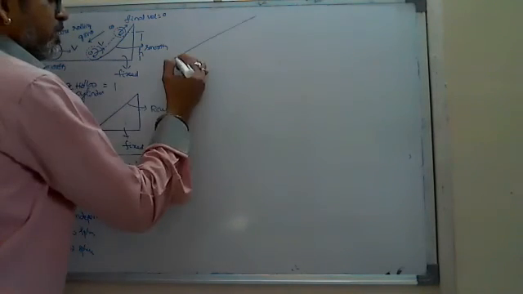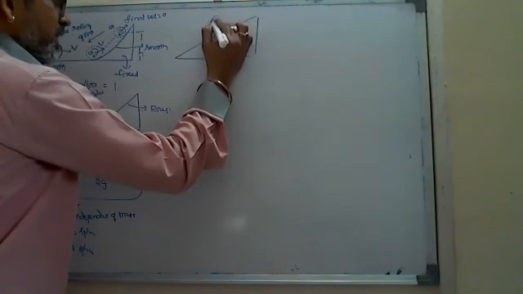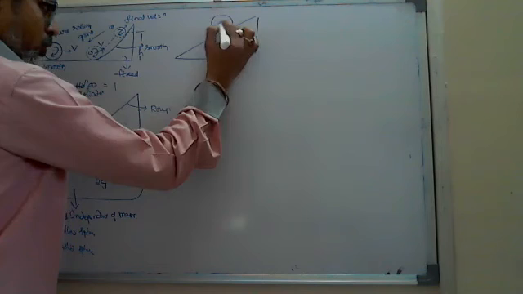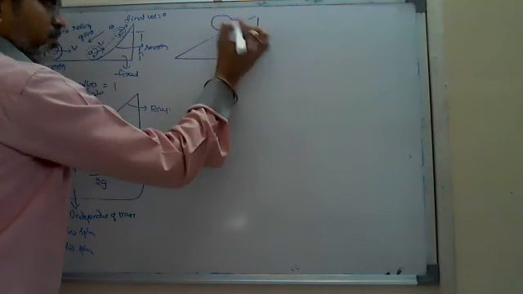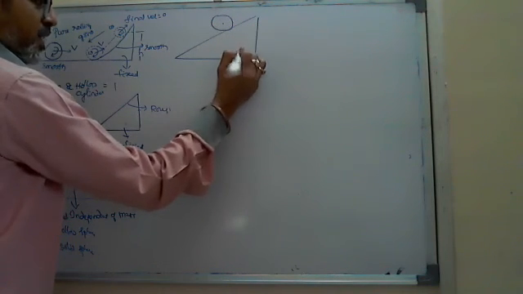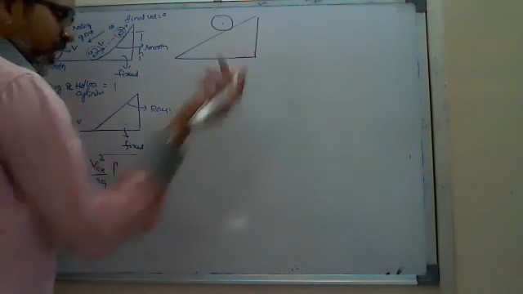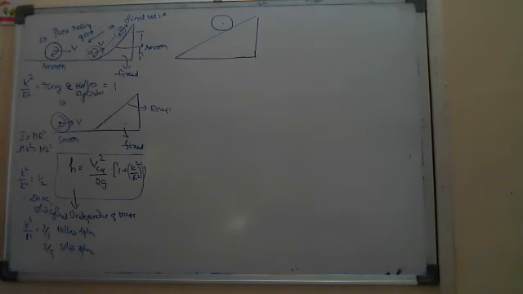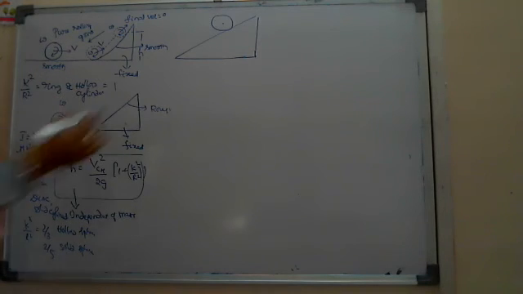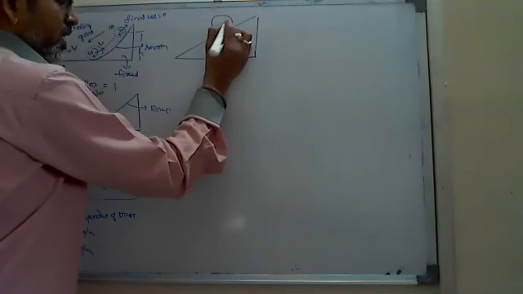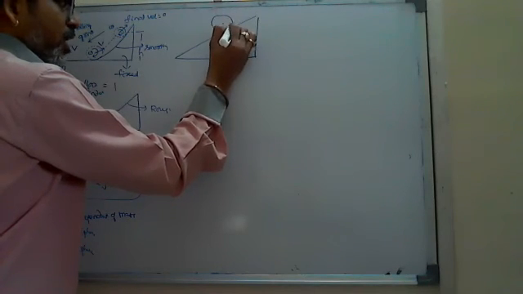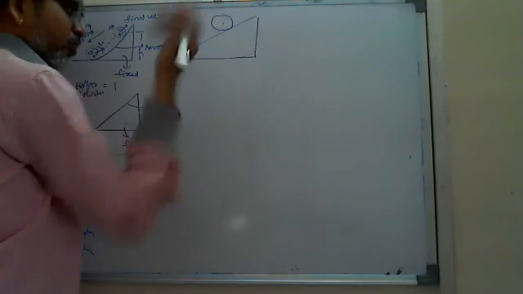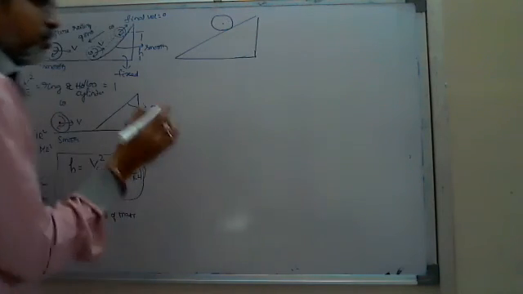On the inclined surface, when a body is rolling down or rolling up, luckily, without using any integrations and without using friction, we found the heights, to what height they rise, by applying the law of conservation of energy. But to find out the friction, we require some equations. From the law of conservation of energy, we can't find the friction. Why? Because work done by the friction is 0 there.